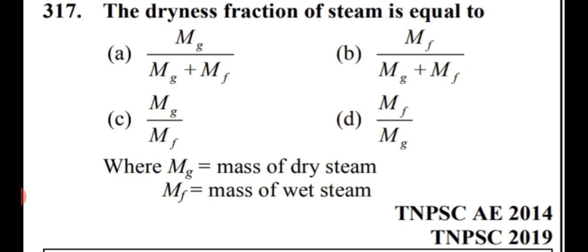The dryness fraction of steam is equal to. So friends, in this case, the dryness fraction of steam is equal to mass of gas upon mass of gas plus mass of fluid. mg denotes here mass of dry steam, mf denotes here mass of wet steam. So friends, in this case, option number A is right here. That is mg upon mg plus mf. Option number A.